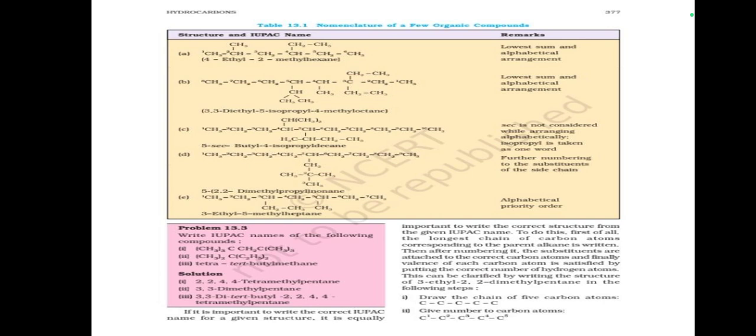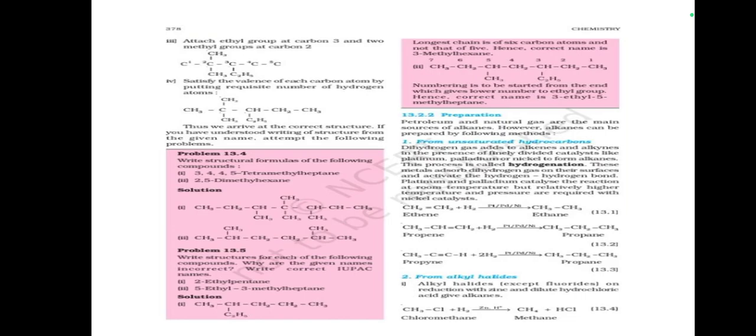And this can be clarified by writing the structure of 3-ethyl 2,2-dimethyl pentane. Now in the following steps, draw the chain of 5 carbon atoms. Give numbers to the carbon atoms. Attach an ethyl group at carbon 3 and 2 methyl groups at carbon 2. Satisfy the valence of each carbon atom by putting the requisite number of hydrogen atoms. Thus we arrive at the correct structure if you have understood writing the structure from the given name.